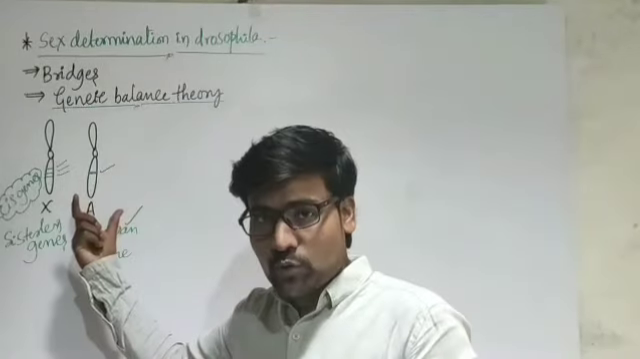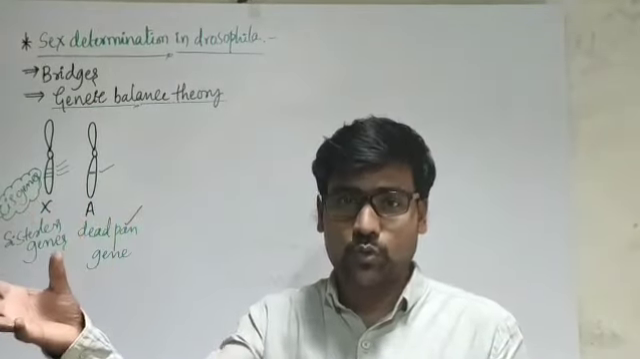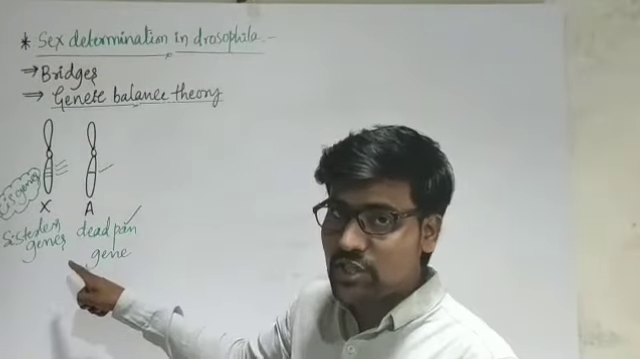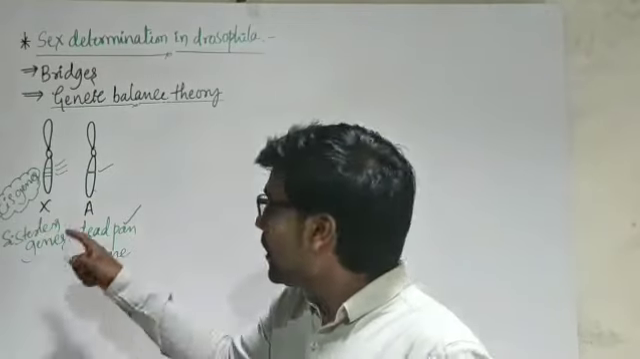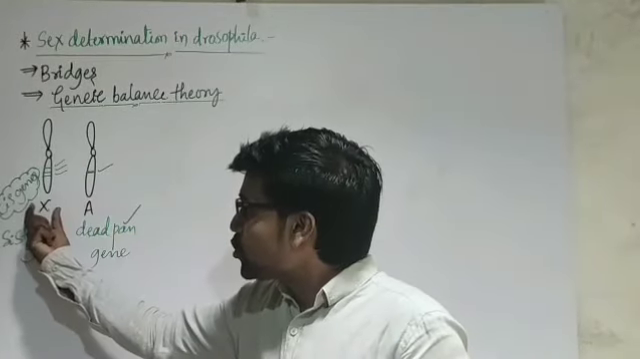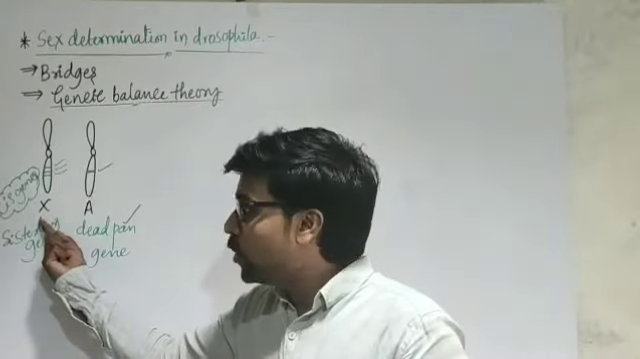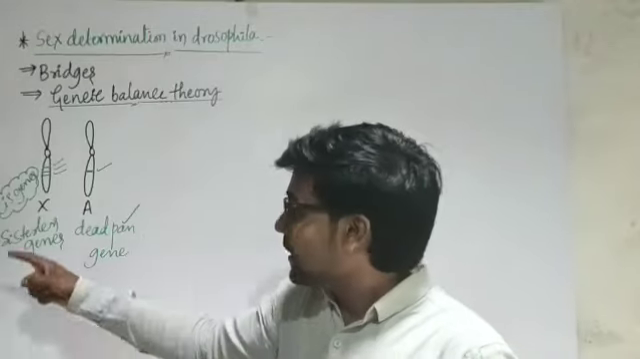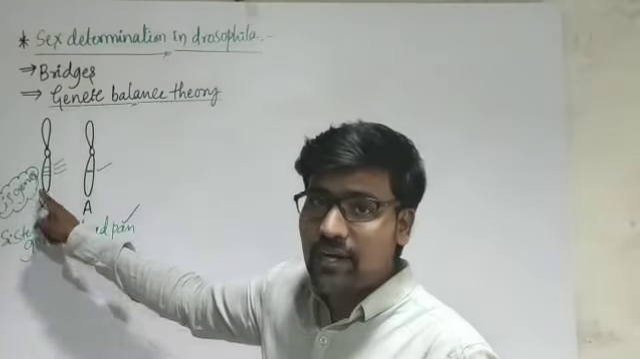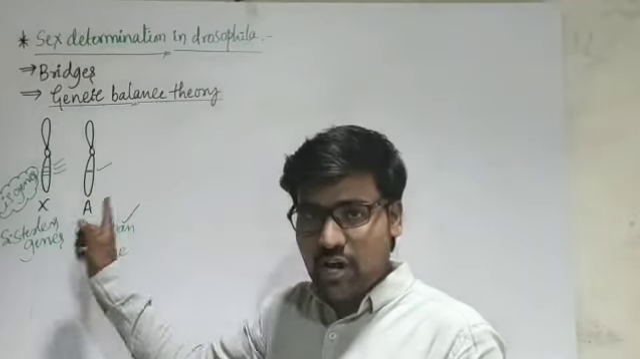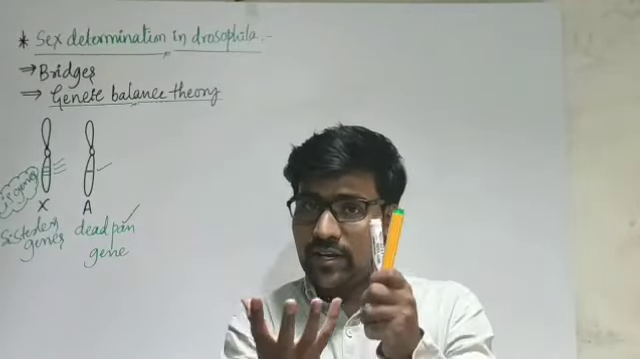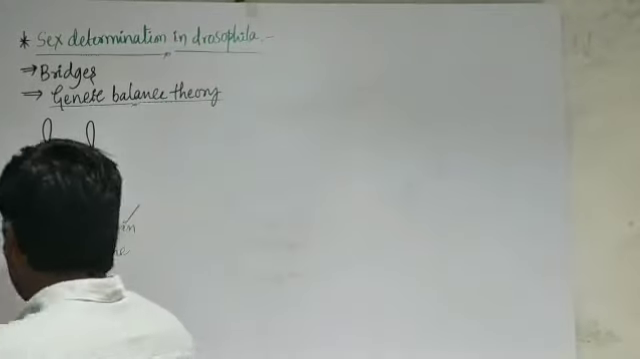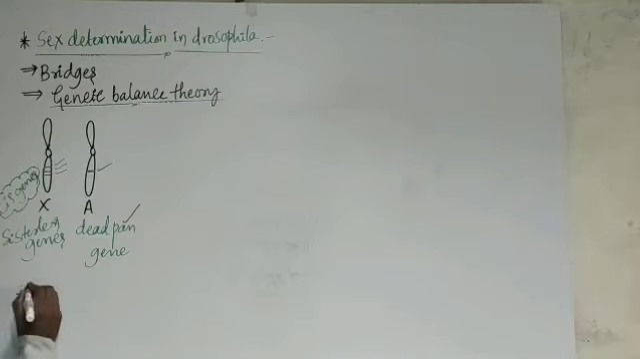How many autosomes are there? That means the set of autosomes. One autosome has one gene, the deadpan gene, giving maleness to the organism. So the ratio between the number of X chromosomes to the set of autosomes gives one ratio. That ratio will decide the sex in Drosophila. Let me write here what the ratio suggests.